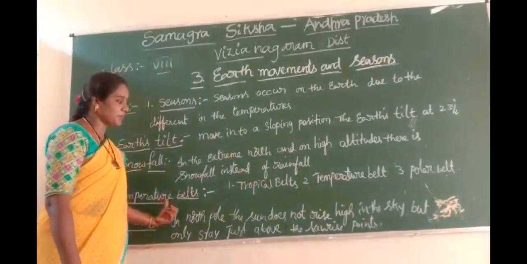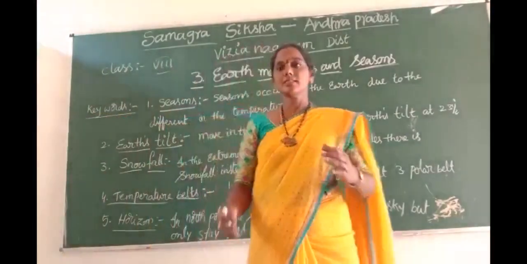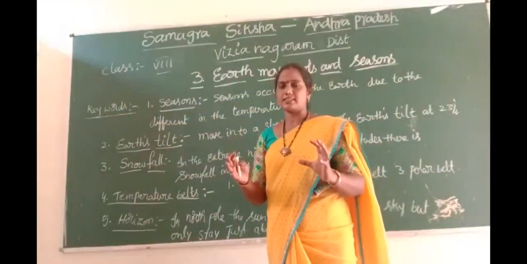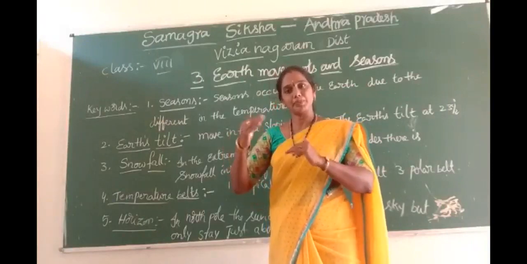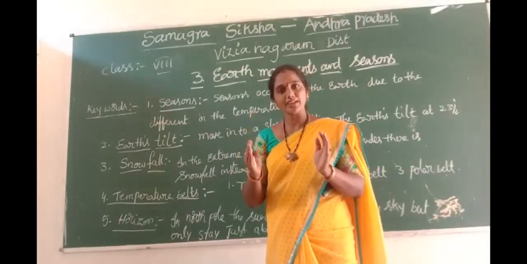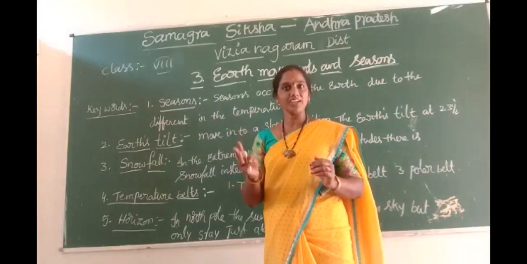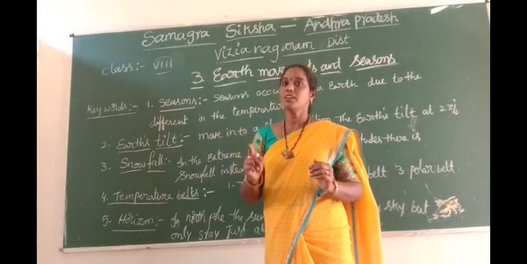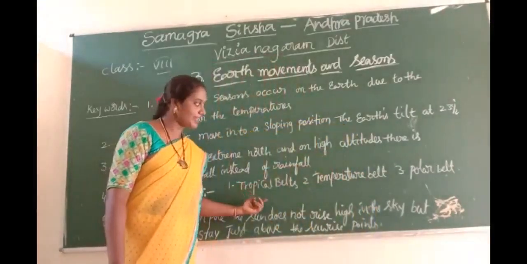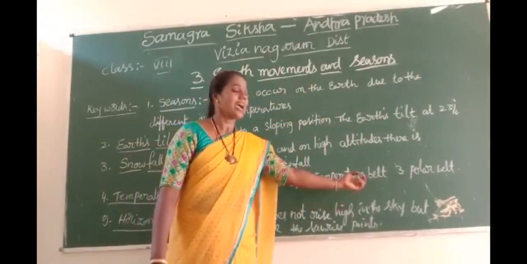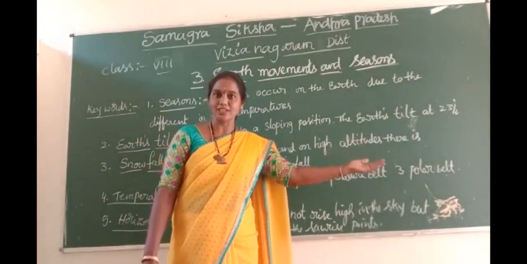And the next one is temperature belts. The earth lies between 90 degrees north and 90 degrees south latitudes. Based on temperature, we divide these latitudes into 3 temperature belts. This division is based only on the temperature the earth receives. The first is the tropical belt, the second is the temperate belt, and the third is the polar belt. We will discuss these 3 belts in later classes.